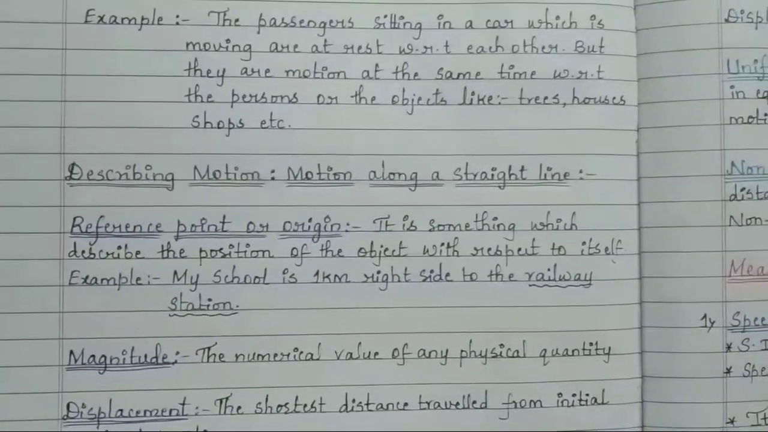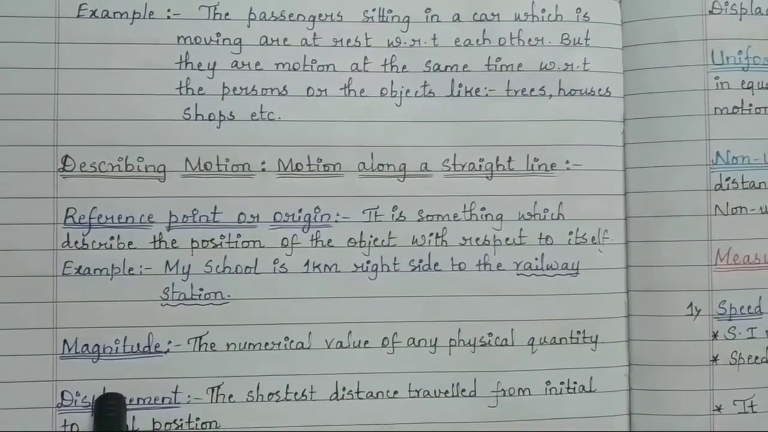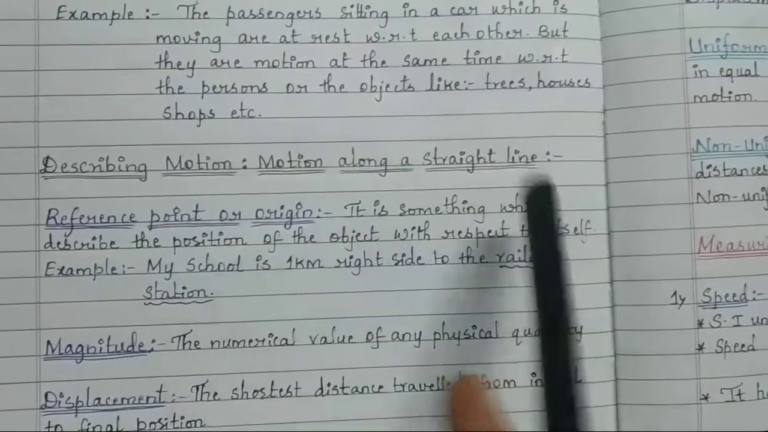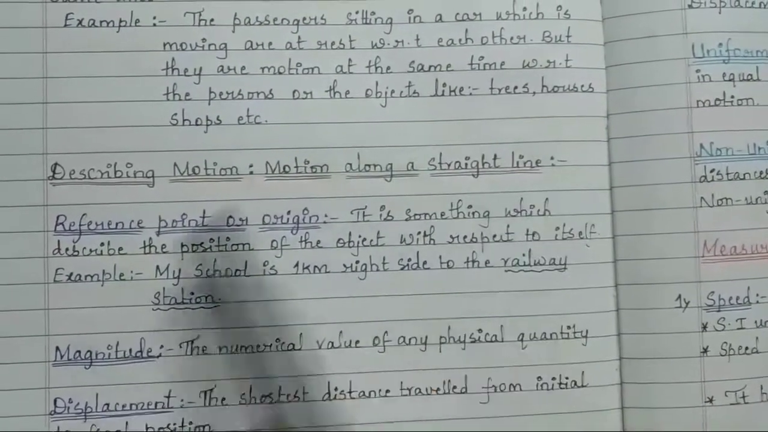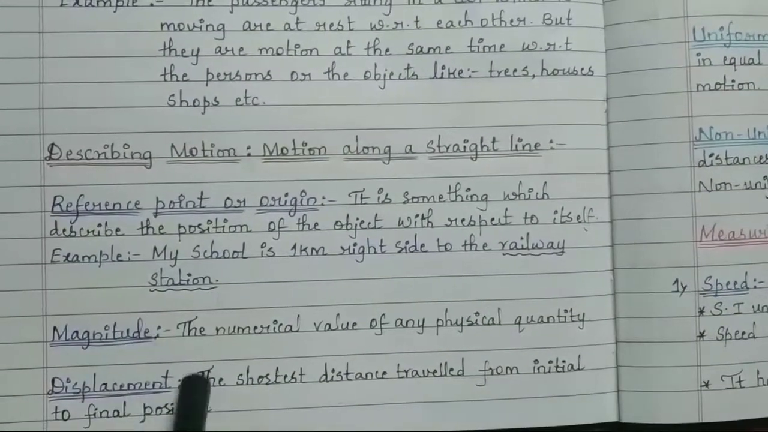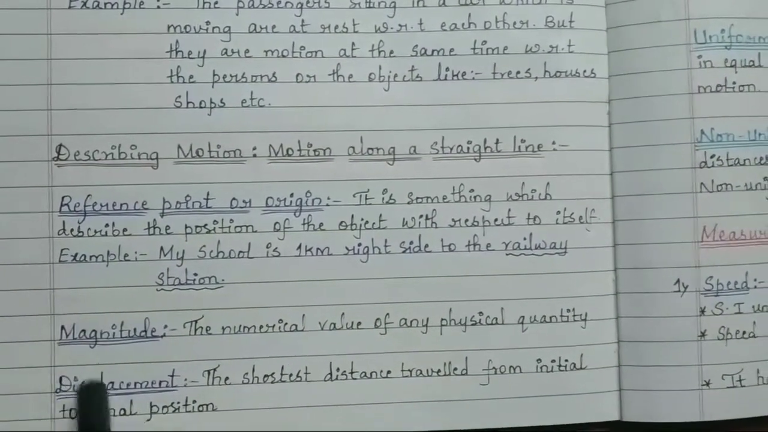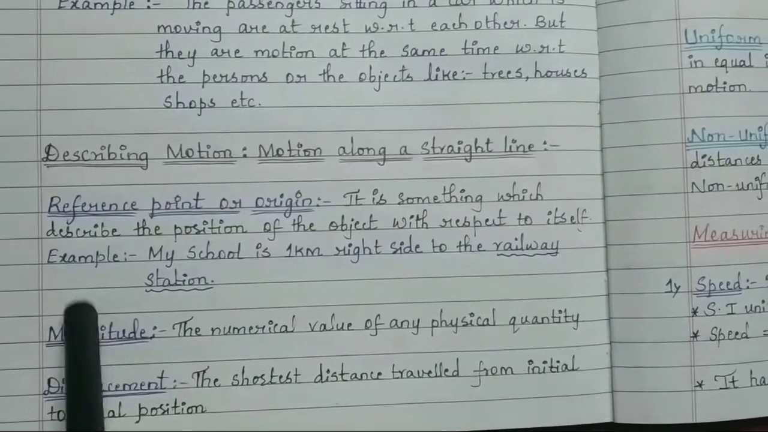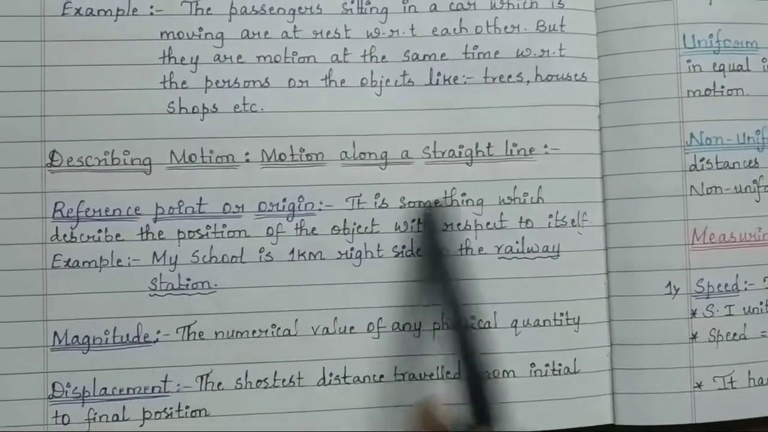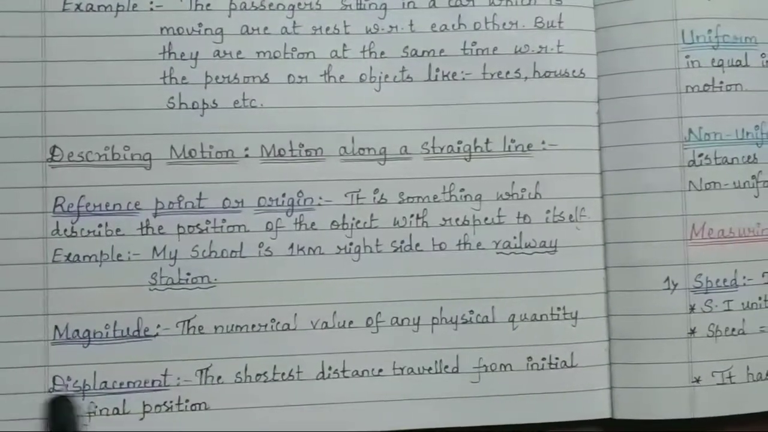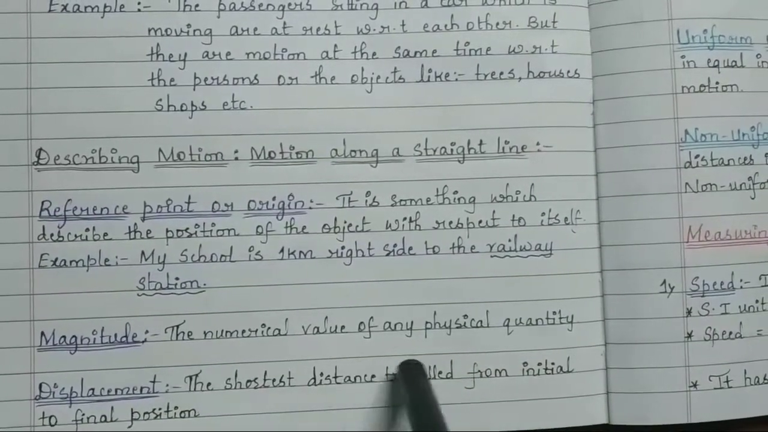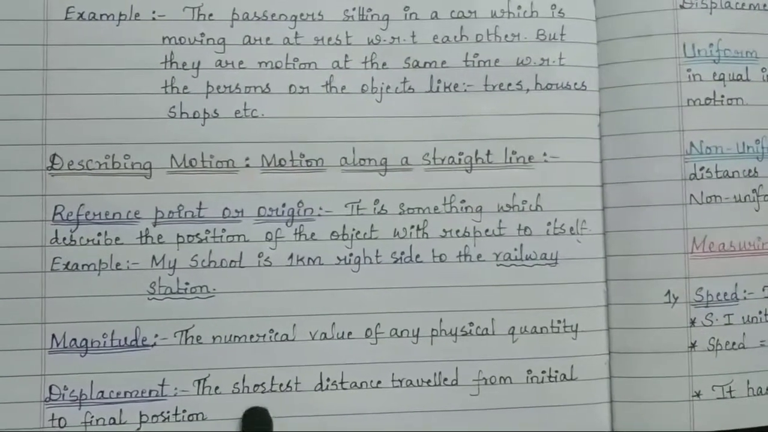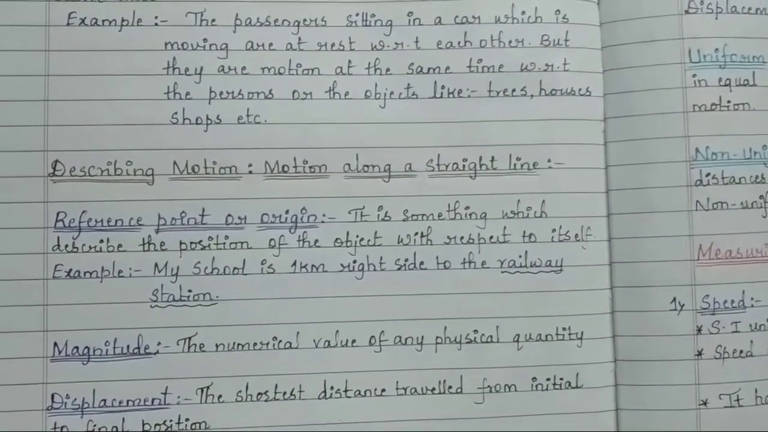Next come two more quantities. One is distance traveled. Traveling from one place to another is nothing but the distance. The distance what you travel is distance traveled. Similarly, displacement. Both are similar, but the only difference is that distance traveled is the sum of all the distance you have traveled, whereas displacement is the shortest distance traveled from initial to final position.